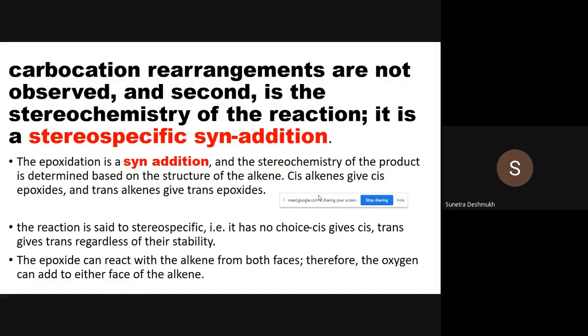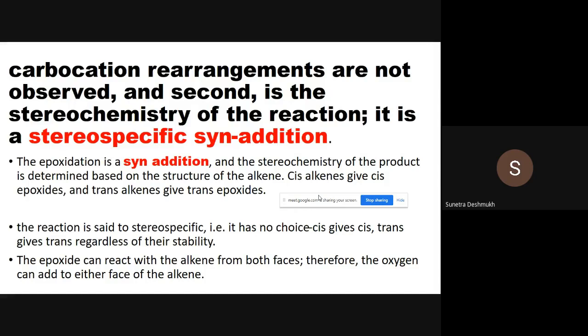The peroxyacid can react with the alkene from both faces, as I have said earlier. Therefore, the oxygen can add to either face of the alkene. So, as oxygen can add to either face of the alkene, we will get at least two enantiomers of the product. So this reaction is stereospecific, but we will get enantiomers. But the addition is syn addition. That means we will get either cis epoxide, that means in both enantiomer epoxides the addition is syn.